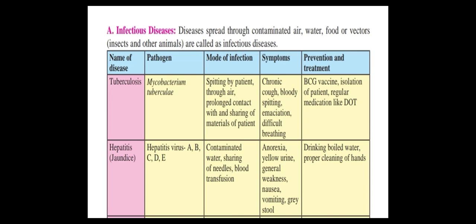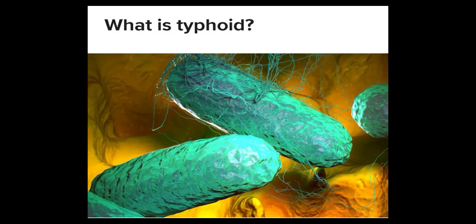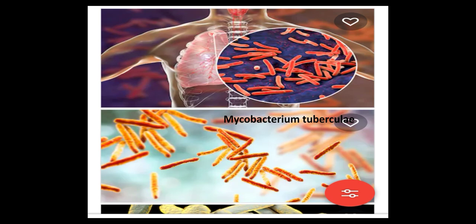So tuberculosis is caused by Mycobacterium tuberculosis, and this particular disease affects the lungs. It is curable and preventable, and it spreads from person to person through air. When people with TB cough, sneeze or spit, these germs rapidly spread in the air and infect others. You know such types of germs are there. Typhoid is a germ too, and tuberculosis germs are similar to that. Such germs spread everywhere and show symptoms.